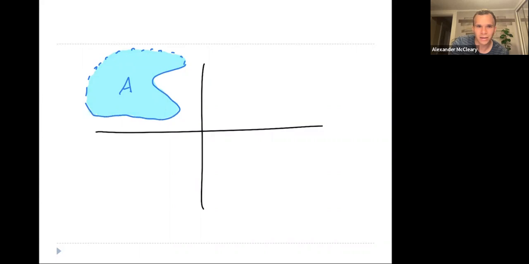And now let's go back to where we were. And then finally we can look at the boundary here. So the boundary of A is going to be this whole blue curve around the edge of it. This is the boundary of A. And so we can look at these closures, interiors, and boundaries for any subset of any topological space.